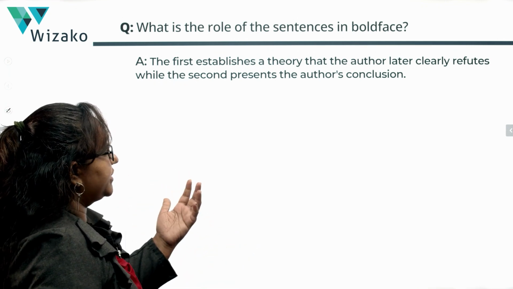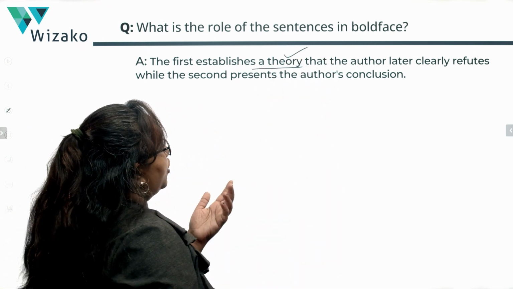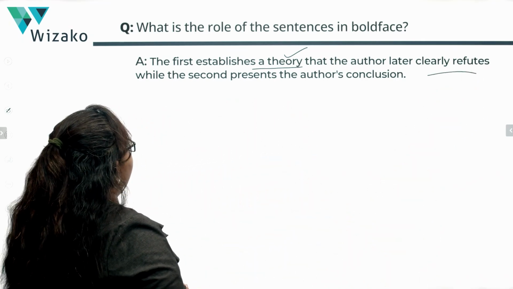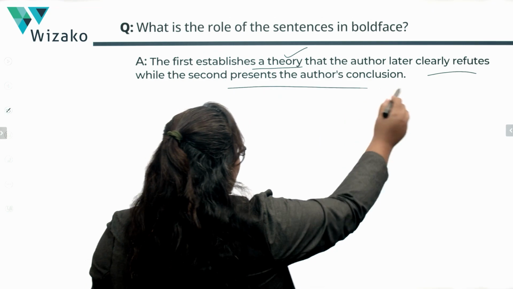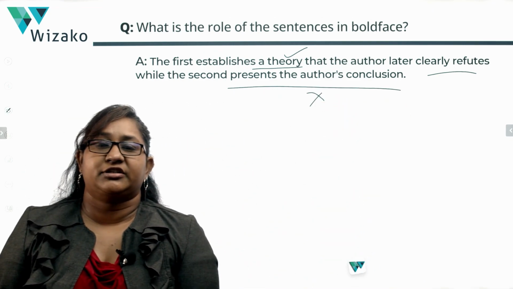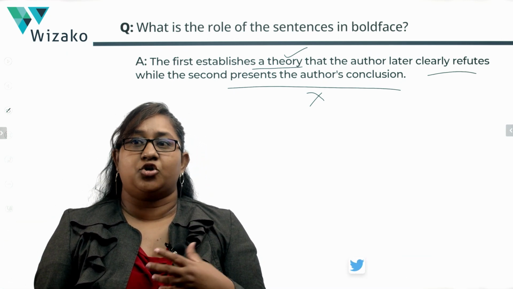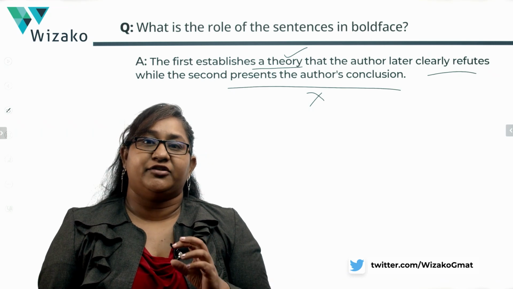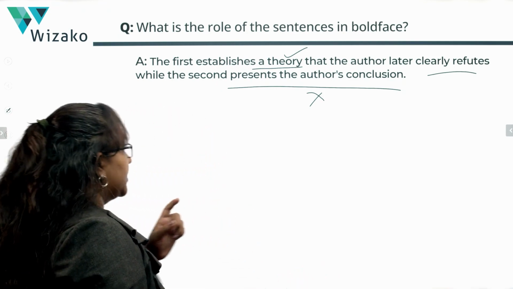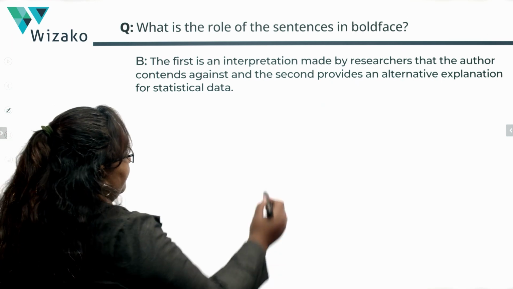The first establishes a theory. You could call it a theory, yes, of the researchers, that the author later clearly refutes. Well, he does refute it, while the second presents the author's conclusion. And this is the part of the answer option that makes A wrong. The second is not the author's conclusion, as we just discussed. It is simply a hypothetical example, an alternative scenario that goes to explaining and supporting the author's conclusion. So we'll eliminate A.